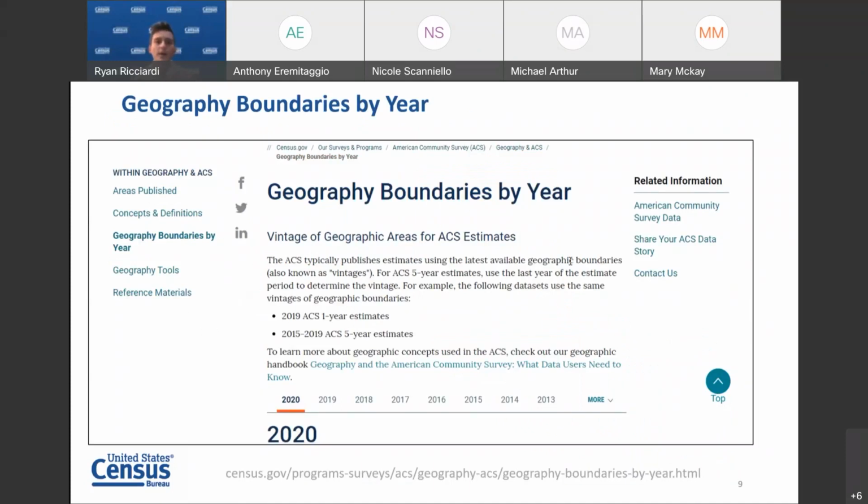If you're interested in learning more about the latest available geographic boundaries, the Geography Boundaries by Year webpage is a useful resource. It contains a list of geographic areas such as counties or tracts and the vintage they use for each year of the survey. Please note that the ACS plans to publish the updated boundaries for the public use microdata areas, or PUMAs, with the 2022 ACS data release. And we plan to publish the updated boundaries for zip code tabulation areas, or ZCTAs, with the 2021 ACS data release. The URL for this webpage is available at the bottom of the slide.